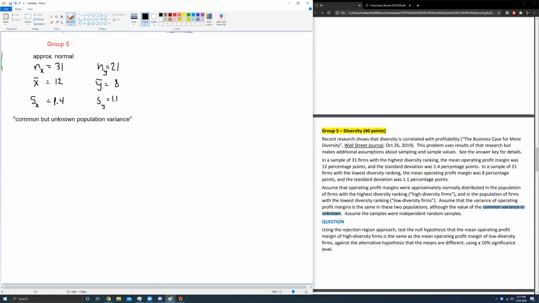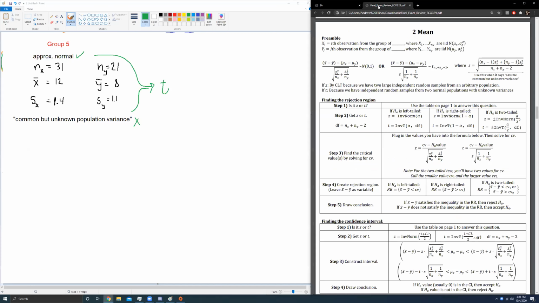First things first, because we know this is an approximately normal distribution, but we don't have the population variance, these two things together tell us we'll be using the t-distribution, okay? We will be using this formula here. We'll be using the t-distribution because we have an approximately normal distribution but an unknown population variance. And we know that when the distribution is normal but the population variance is unknown, we can't use the z distribution. We have to use the t-distribution.